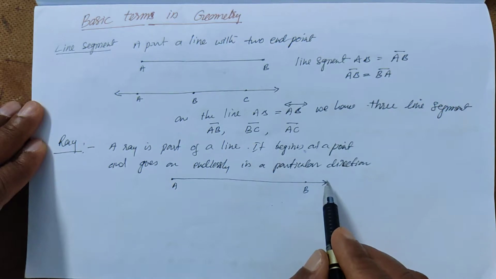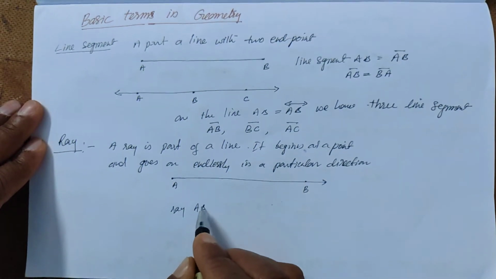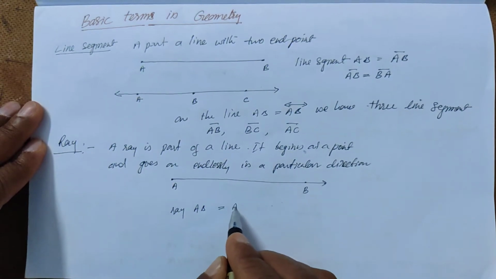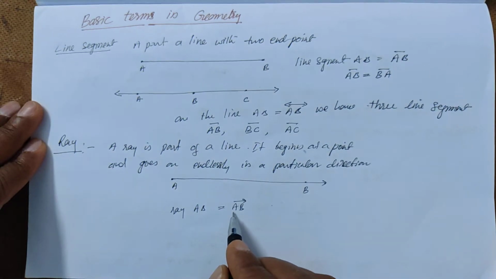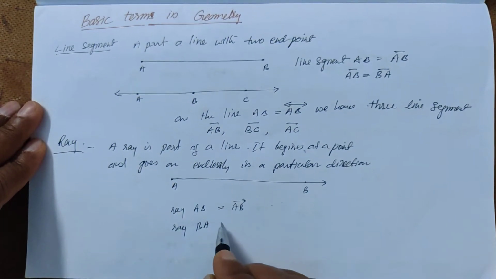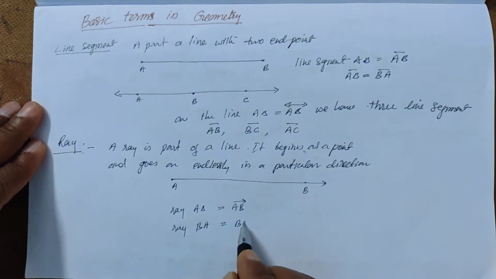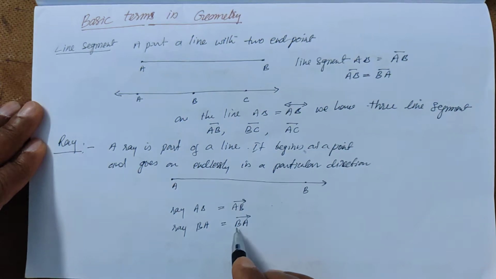Ray AB can be shown with an arrow mark, which shows that the beginning point is A and it is moving from A to B. And ray BA means the beginning point is B and it is moving towards A.